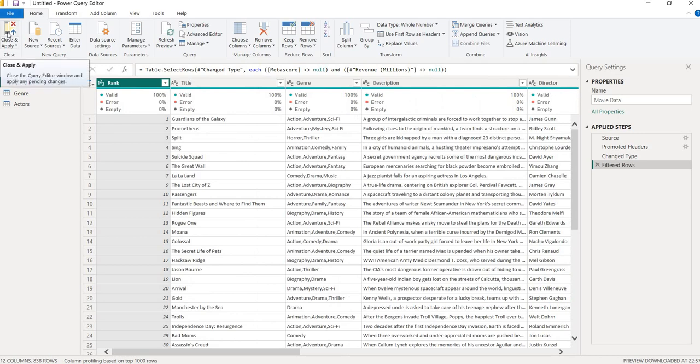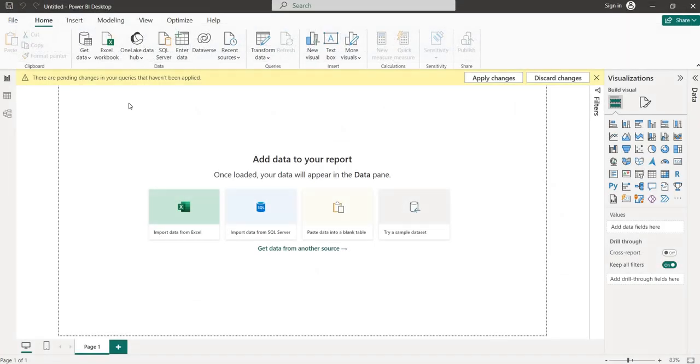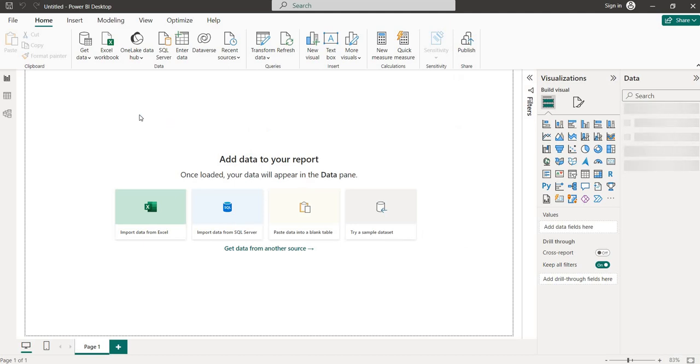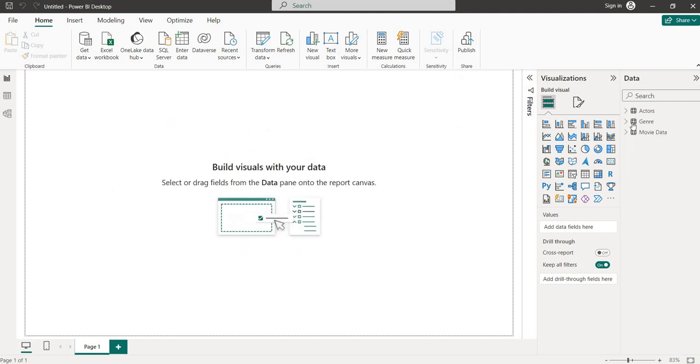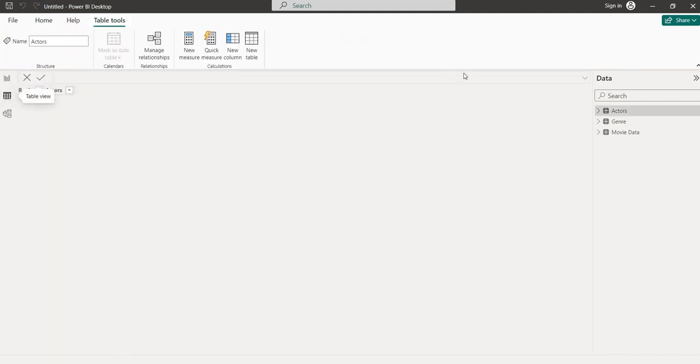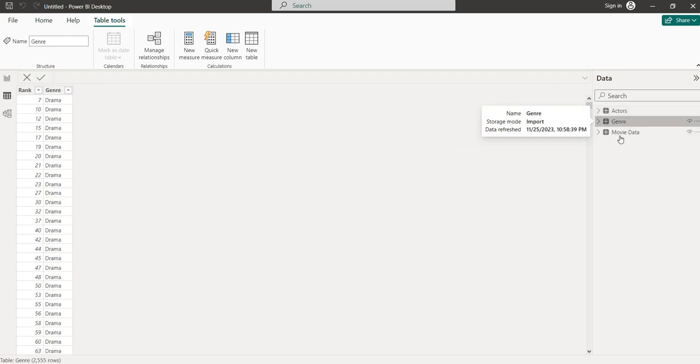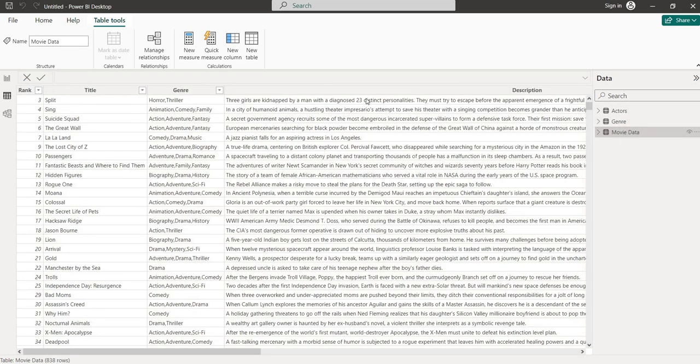So now I am doing close and apply. So let's do the close and apply. Perfect. It's loading. It is there. So you can see that genre, actor and movie data all have been loaded. If we see in the table view, here are the actors, genre, movie data.